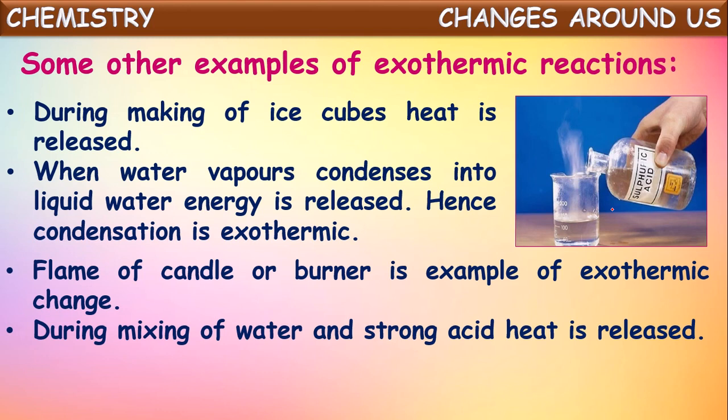So we should not add the strong acid to water suddenly. Slowly we have to add it, because it may release a large amount of heat energy which may burn our skin. It may damage us. That's why dilution of acids should be done very carefully. We should take a large quantity of water in a beaker or any bucket like that, and to that, this concentrated or strong acid should be added drop by drop, very slowly, with continuous stirring of the liquid. That is called dilution of acids.